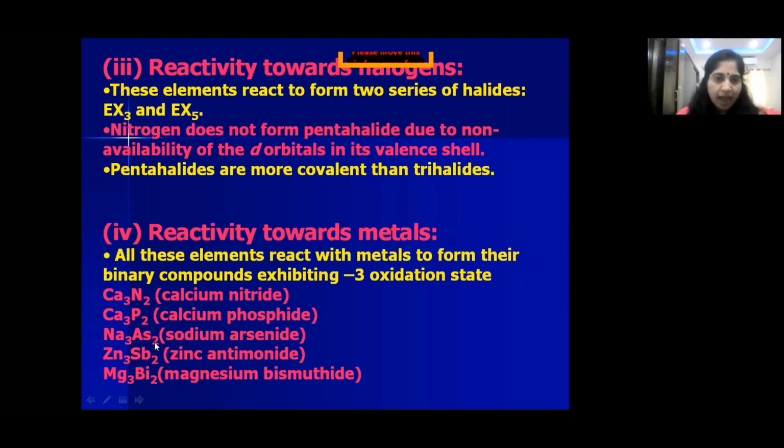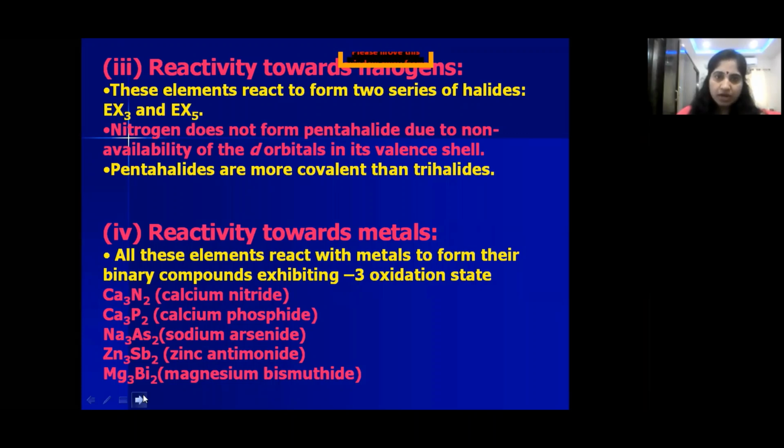Arsenic, when combined with sodium, forms sodium arsenide. Antimony when combined with zinc gives zinc antimonide, and bismuth when combined with magnesium gives magnesium bismuthide. So these are the binary compounds formed when group 15 elements combine with metals. In these binary compounds, these elements show a -3 oxidation state. So these are the chemical properties of group 15 elements, children.